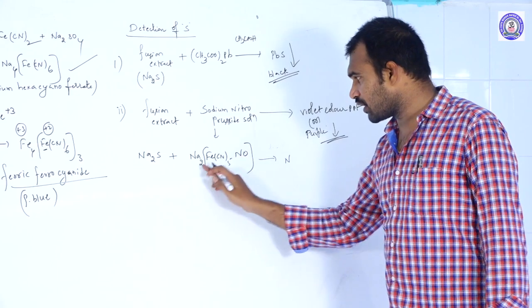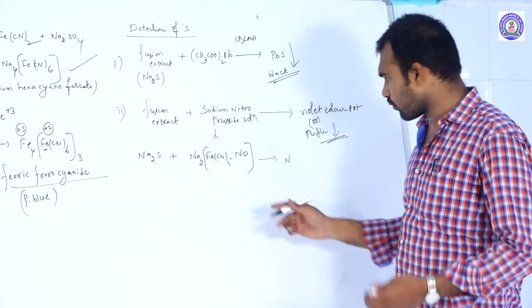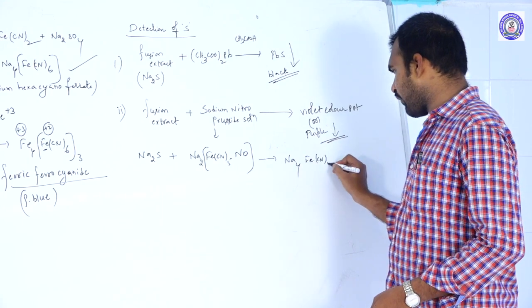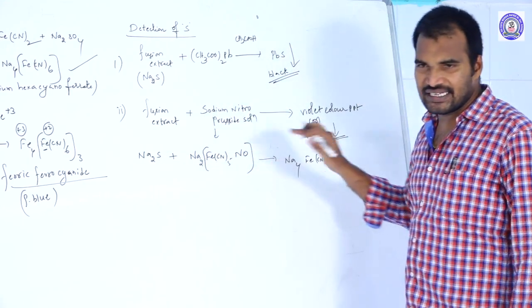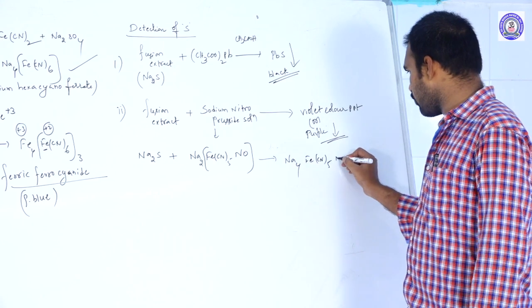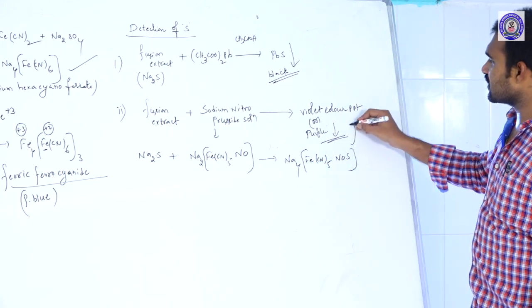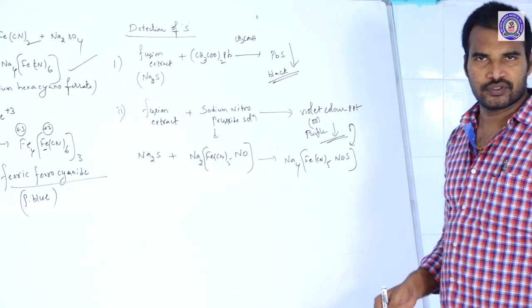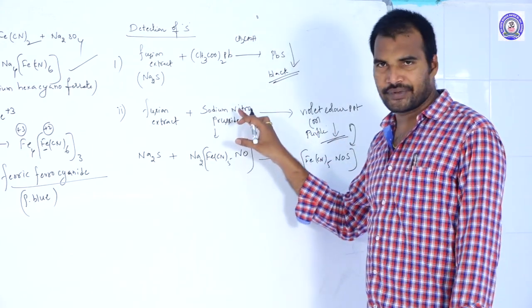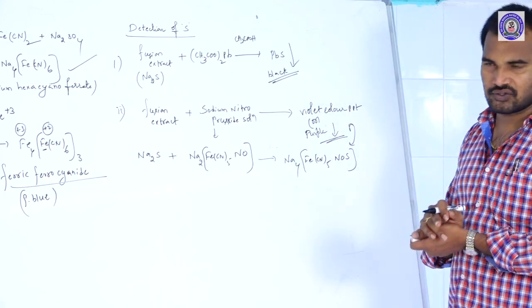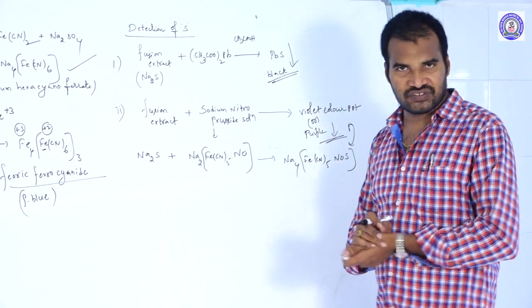Na2 plus Na2 becomes Na4. So Na4[Fe(CN)5], and the sulfur will insert within the complex, so NO becomes NOS. This is the complex which imparts violet color. They may ask you the formula of sodium nitroprusside or the formula of the violet complex also. So this is about the detection of sulfur.